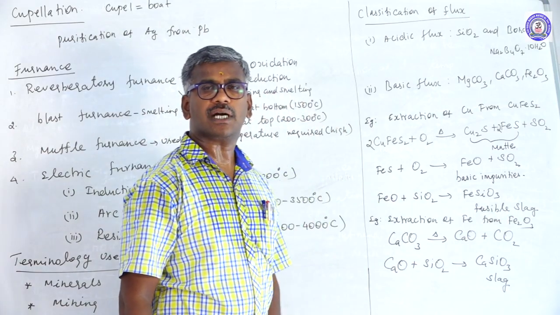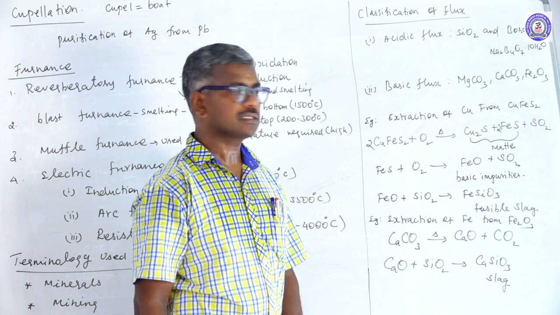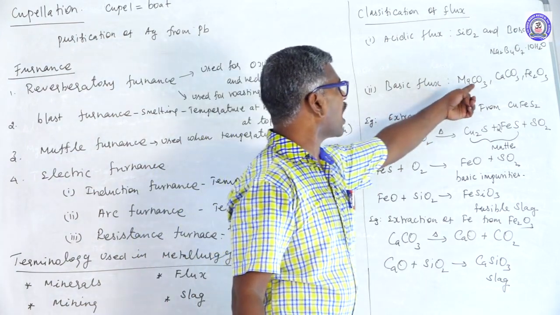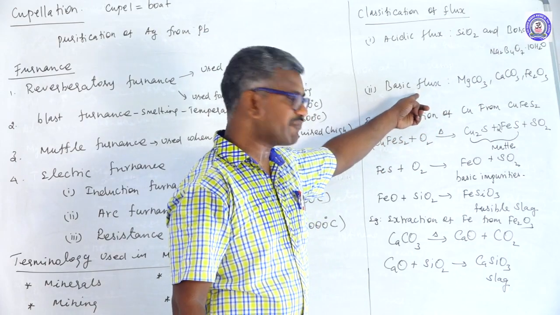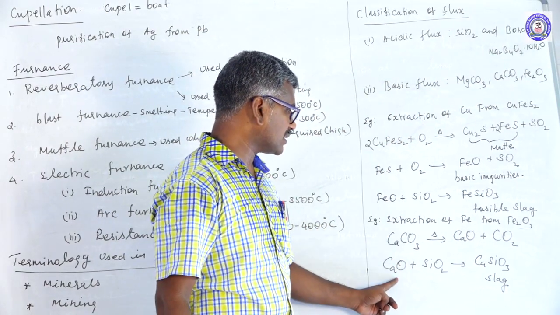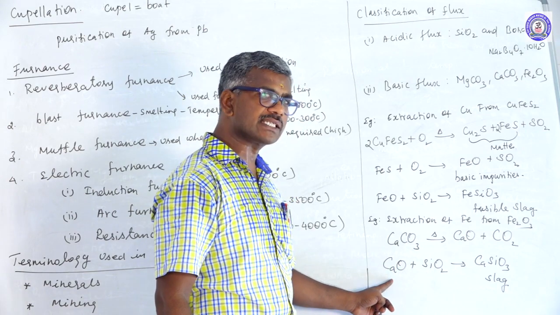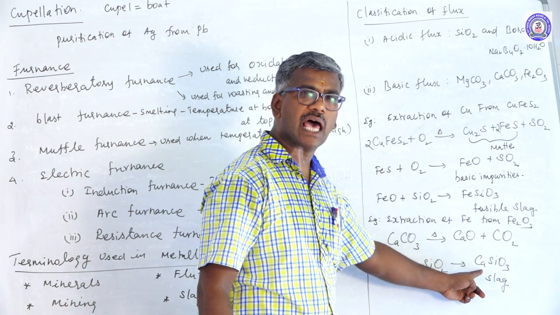Hematite is an ore of iron, combined with coke plus calcium carbonate. Calcium carbonate acts as a basic flux. Basic flux is treated with acidic impurities. Impurities and flux combine to form slag.